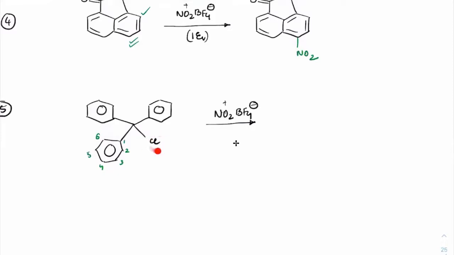Now, when you have chlorine, beta, and you have this phenyl group, this is also withdrawing, correct? Because at this position, there is a withdrawing group here. And this phenyl is not directly connected to the other phenyl. So only inductive effect will be acting, correct? So if I take this as a reference benzene, then there is an inductive effect acting on this side, and this side. And all of them are minus I effects. And since they are minus I effect, they are all deactivating, right? So if there is a deactivation happening, on which position will NO2 come, beta? So 3. 3 or 5, correct? So either 3 or 5 position is preferable.